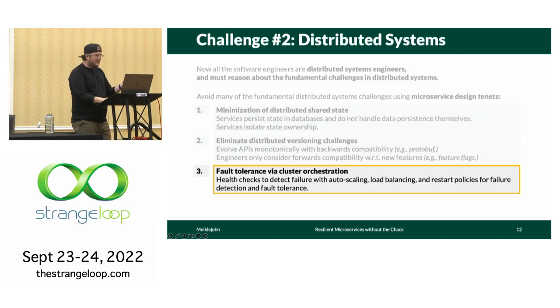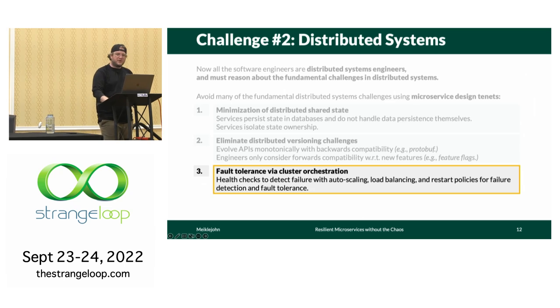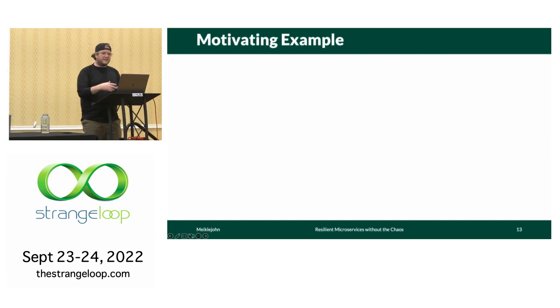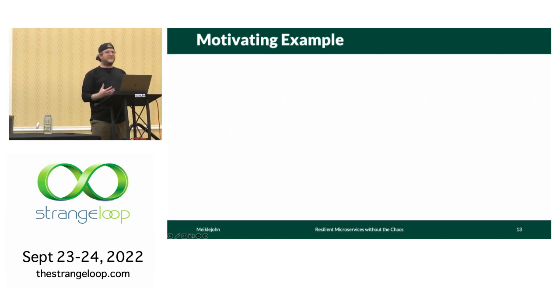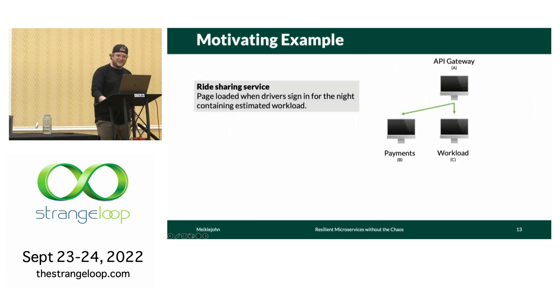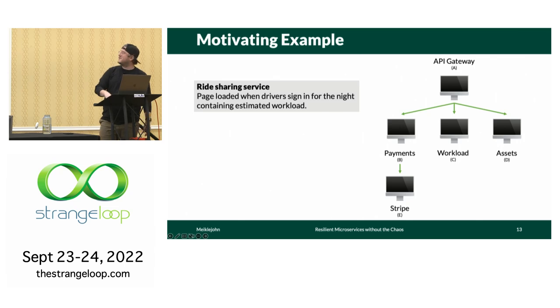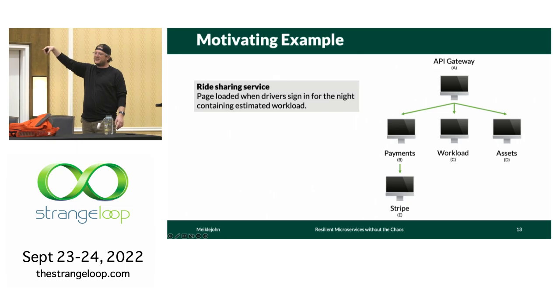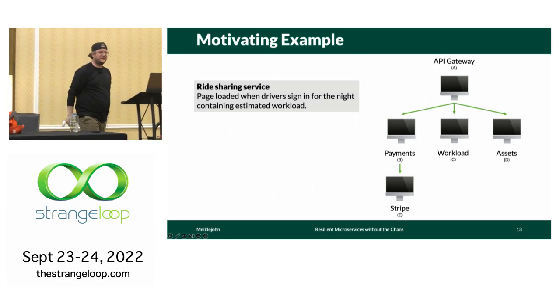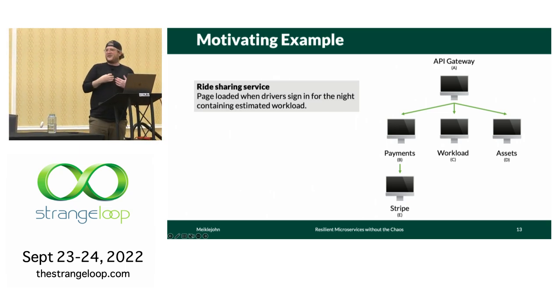So I'm going to start by talking about these partial failure bugs. I'm going to give you two small motivating examples to give you a feel for what can be the start of an incident and how developers deal with them. To do that, I'm going to use a small ride-sharing service composed of 5 services. My API gateway talks to 3 services. My payment service talks to a service, let's call it Stripe, it doesn't matter what it is, but it's a third-party payments processor.